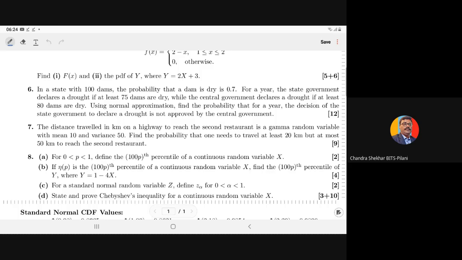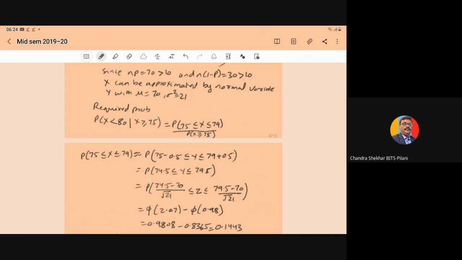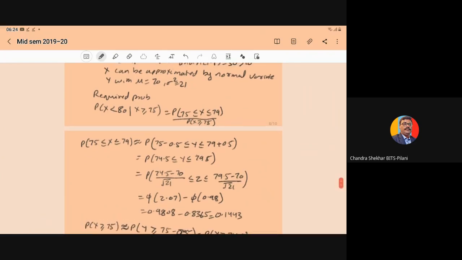The central government will announce the drought when there are at least 80 dry dams. So the required probability will be the probability of x less than 80, only then the central government will not approve. So probability of x less than 80 given x greater than or equal to 75.